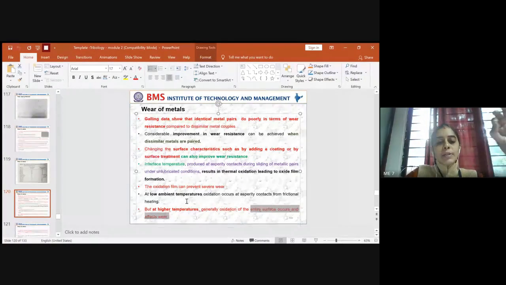So at low ambient temperature, the oxidation is due to frictional heating, and at high temperature, the oxidation at the entire surface is due to the effect of wear. So this is what you have to understand related to wear of metals.